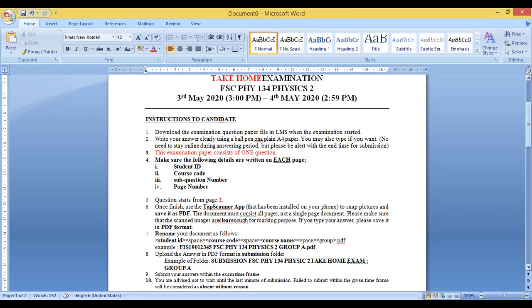Instruction to the candidate: you need to download the examination question paper file in the LMS when the examination starts. That's why we give extra time. For the online examination, 2.5 hours, because you need to download the examination question paper.